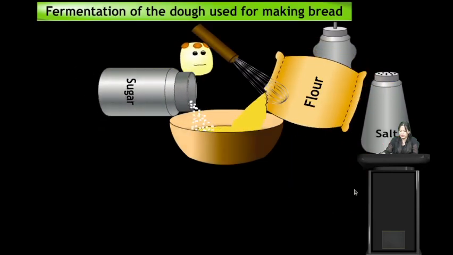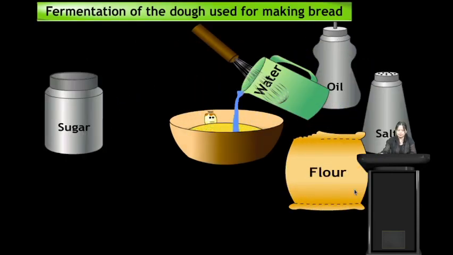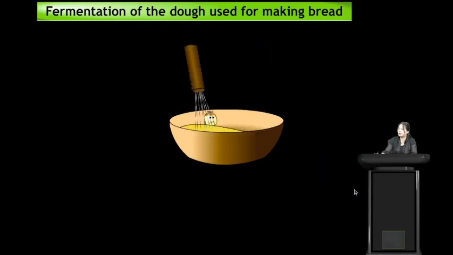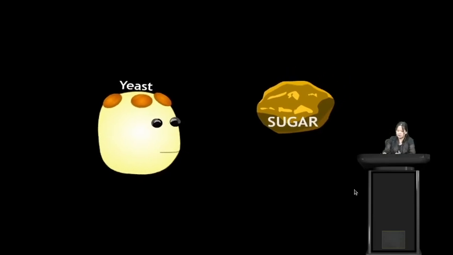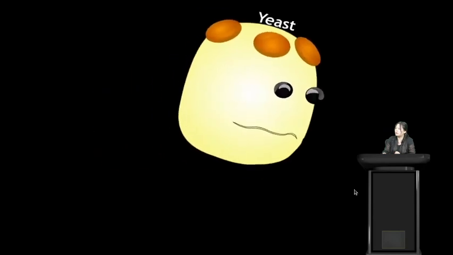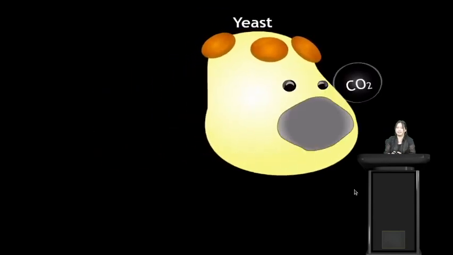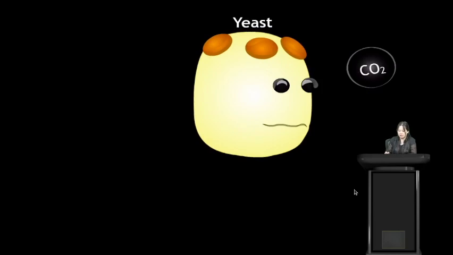So when we mix all these ingredients together, we prepare the dough. Now we leave this dough for some time. Then the sugar and the yeast, this yeast will eat up the sugar, and it will release carbon dioxide. So this is the process of fermentation.